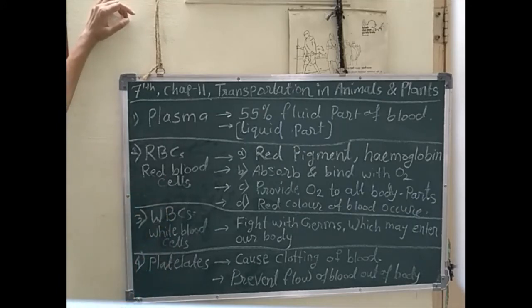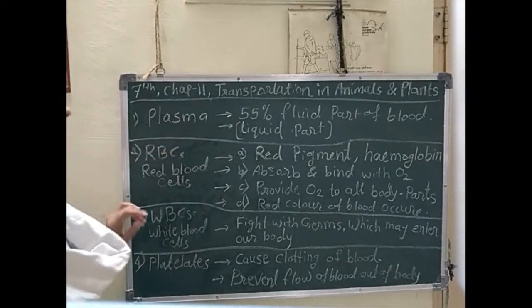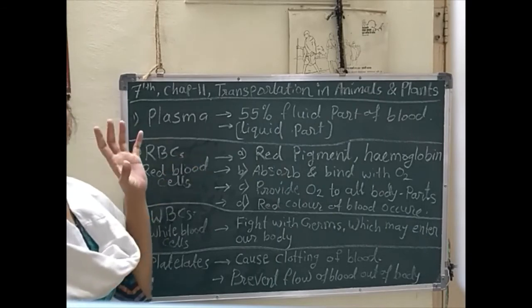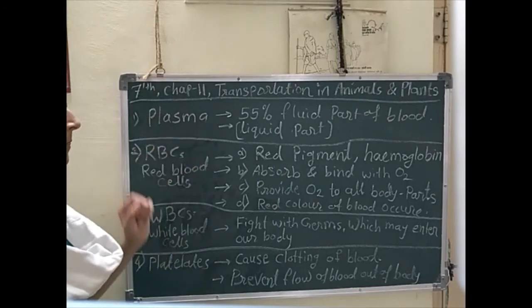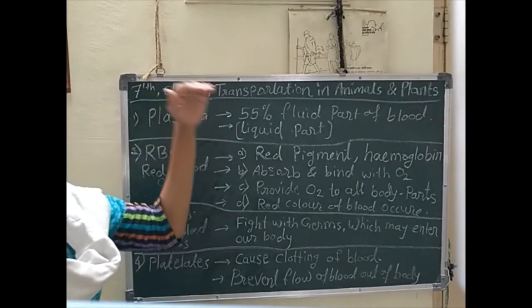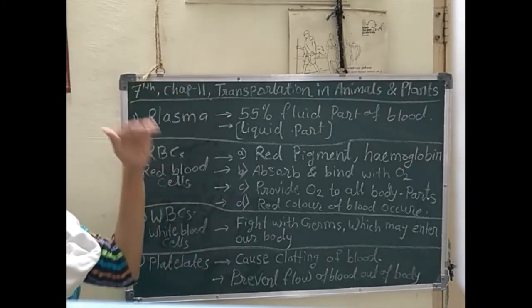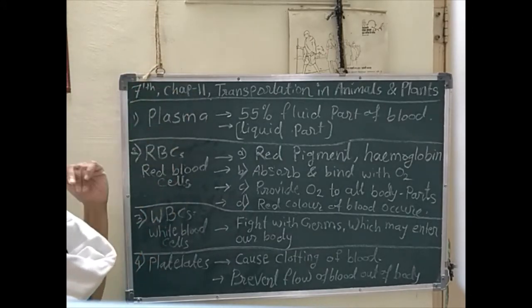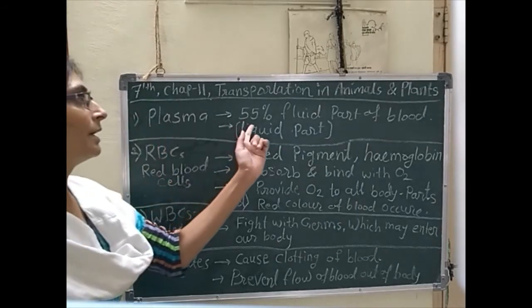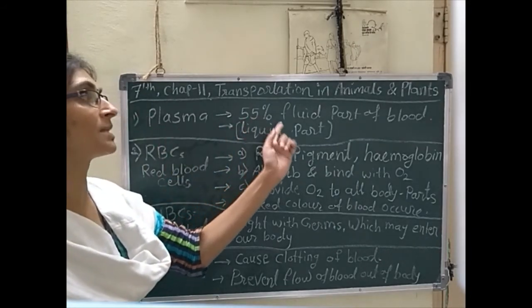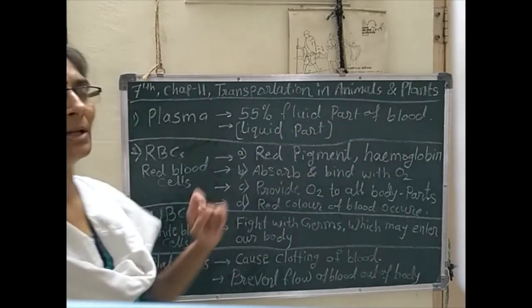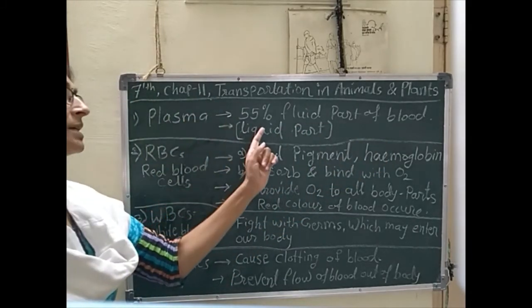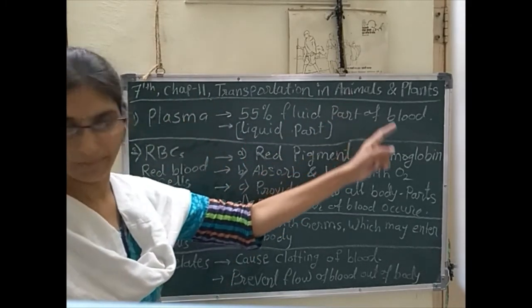So we will see about plasma, RBCs and WBCs, and again about platelets. First we will see about the plasma. Plasma has lower density. It is present at the top of all the parts of blood, and it is 55% of the fluid part of blood.